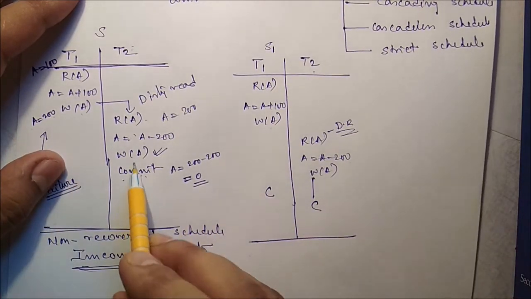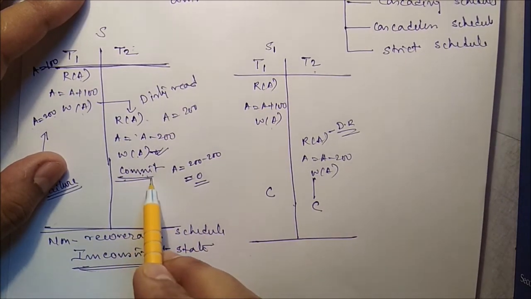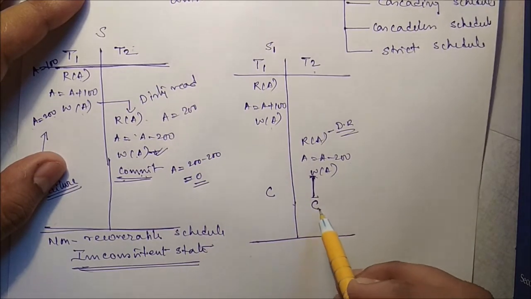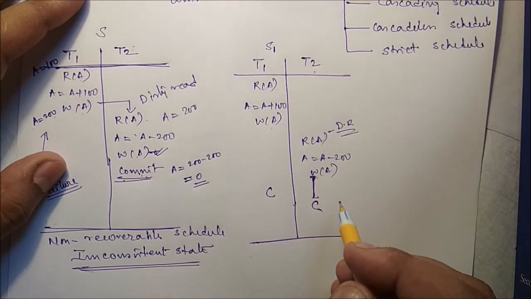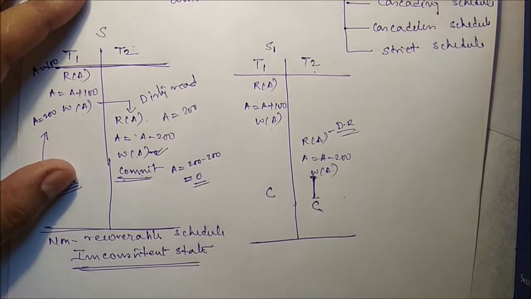Earlier we executed the commit in T2 right after the last instruction, but here we have delayed the commit operation till the uncommitted transaction T1 either commits or rolls back. Then such a schedule is called a recoverable schedule.